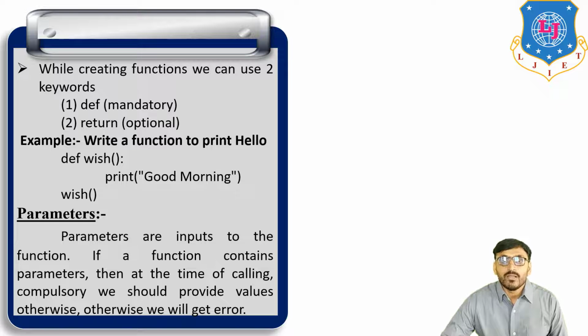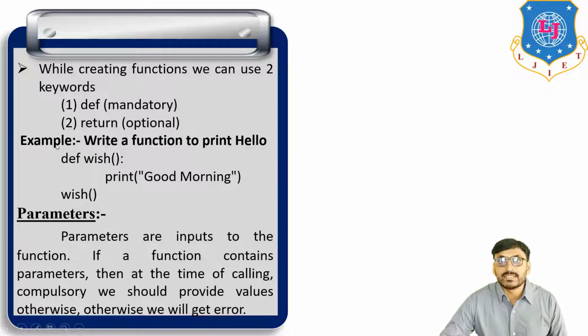Now while creating a function, we can use two keywords: first def and second return. The def keyword is compulsory. To represent any function, we have to start with def. And the return keyword is optional.